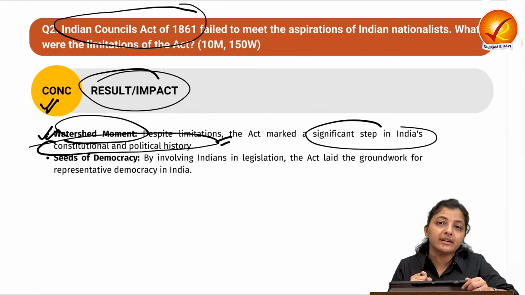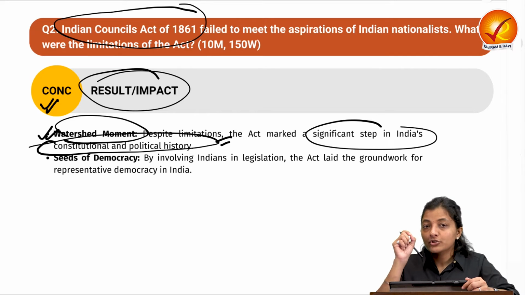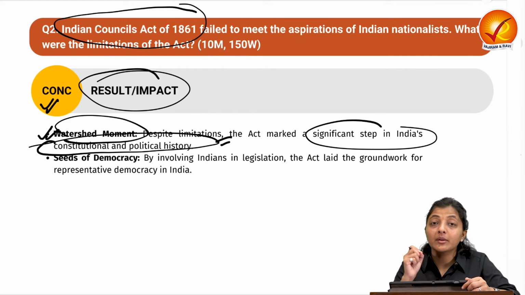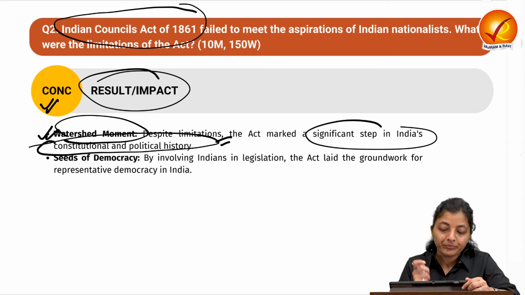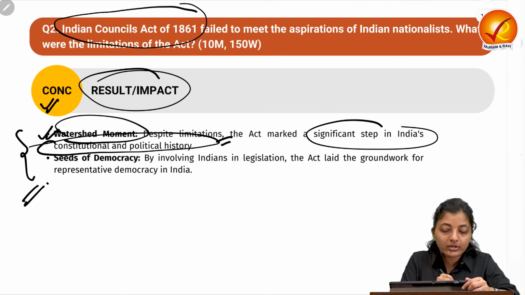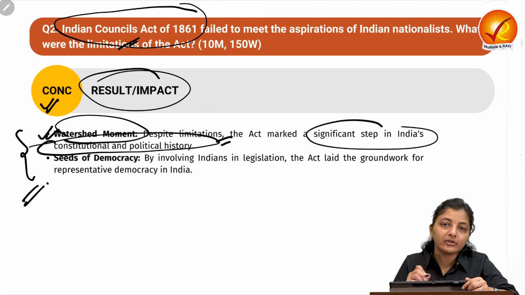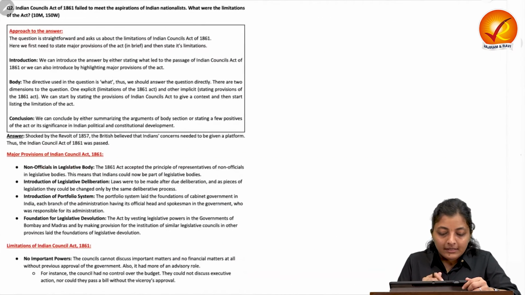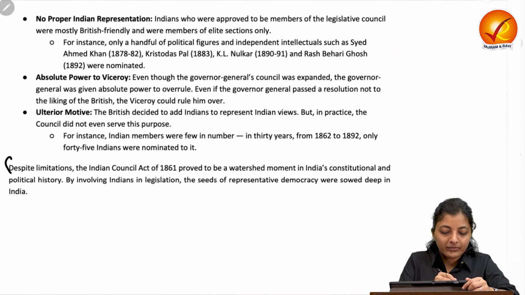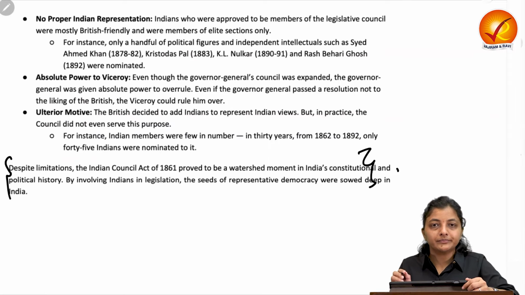Indians could choose Indians for their governance. So this sowed the seed of representative democracy in India. This way you can write the outcome, result or impact of the Indian Councils Act of 1861. Let's see the model answer, starting with some background, then major provisions, then limitations, and finally conclusion.